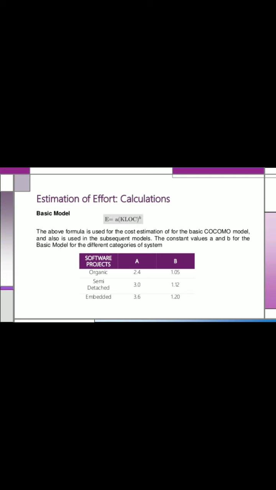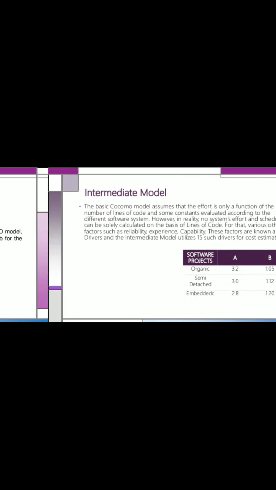KLOC means kilo lines of code. Here a and b are constants. It defines different types of estimation, with different values for each category. The basic model has different values, the intermediate model has different values, and the detailed model has different values, and those values are constant and predefined.